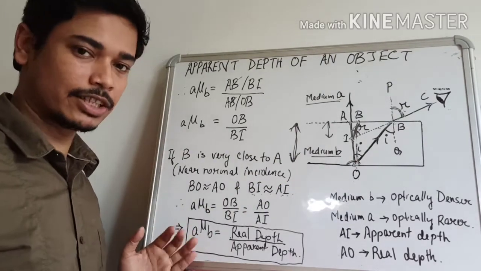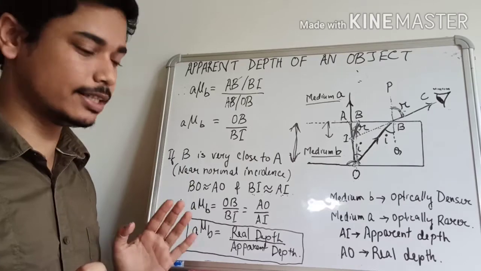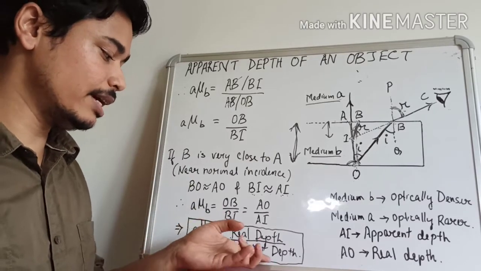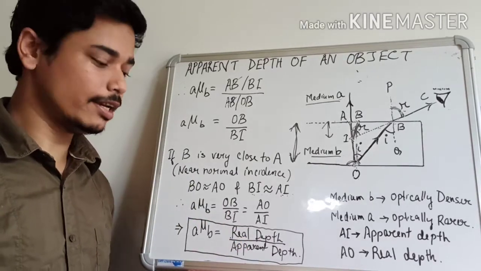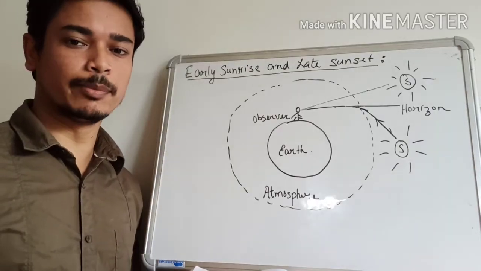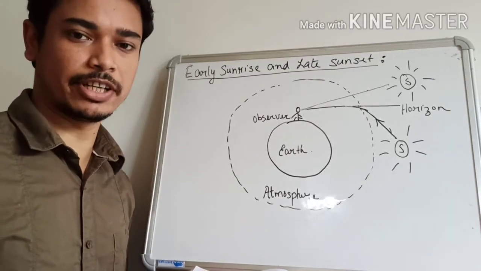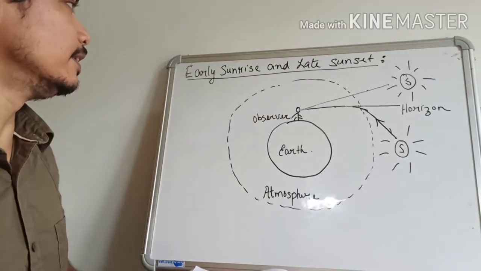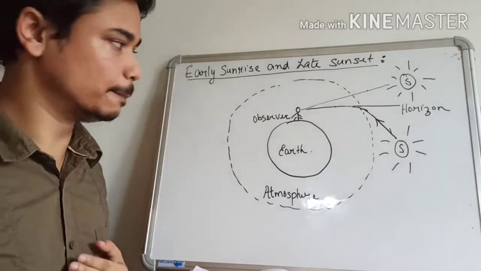What is the refractive index of the second medium with respect to the first? That is equal to real depth divided by the apparent depth. Okay, this is a very important formula, so please keep it in mind. Let us now study another phenomenon which is also related to the refraction of light. Okay, that is the early sunrise and late sunset.